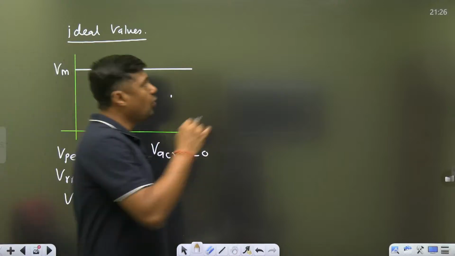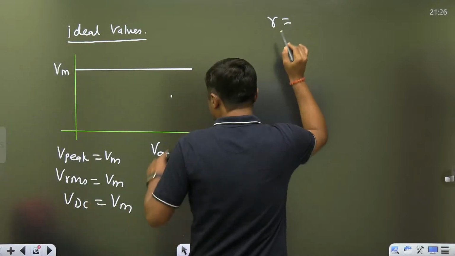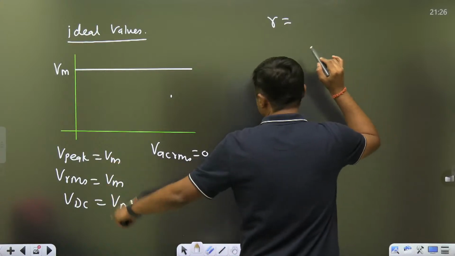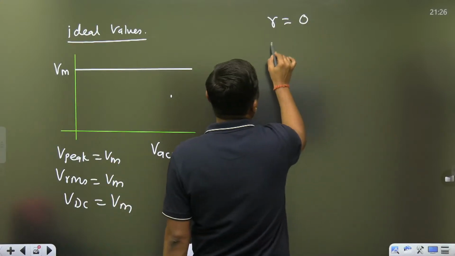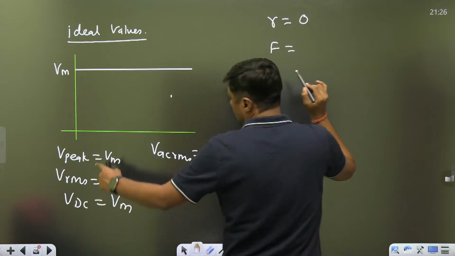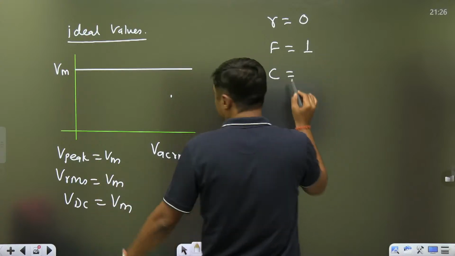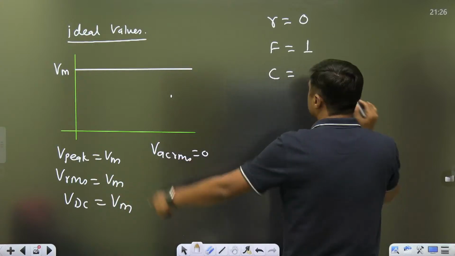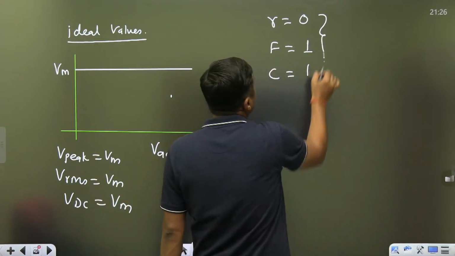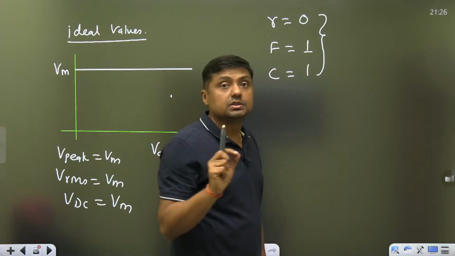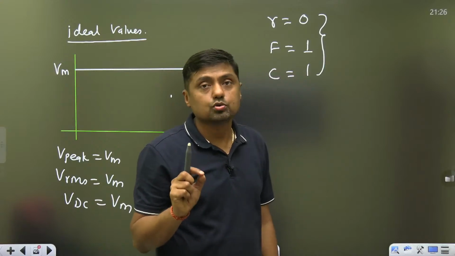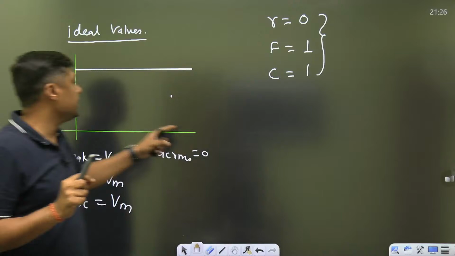So first of all, what is the ripple factor? AC component upon VDC, 0. This is the ideal value of the ripple factor. What is the form factor? VRMS upon VDC, it will become 1. What is the crest factor? Peak upon RMS, 1. Remember guys, these are the ideal values. So you have to use these ideal values.